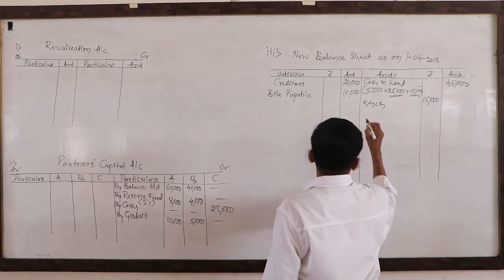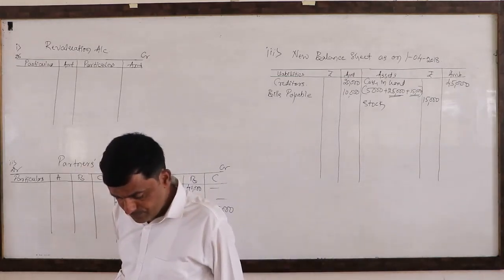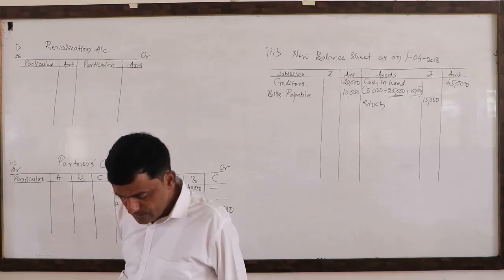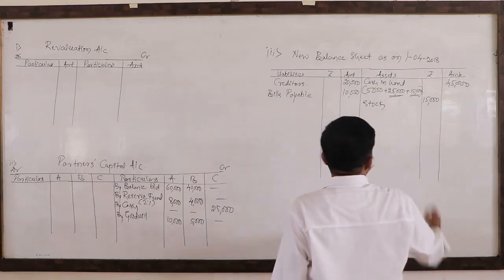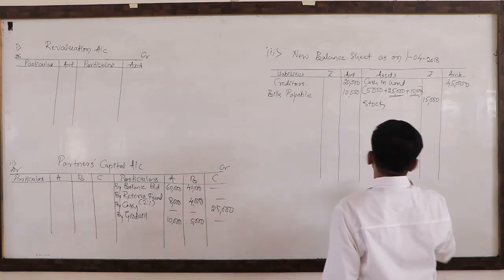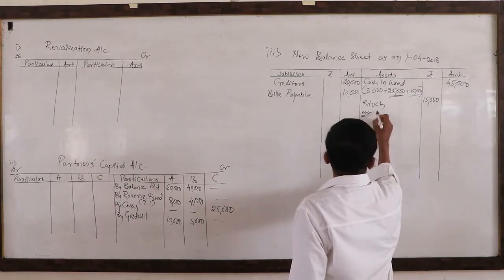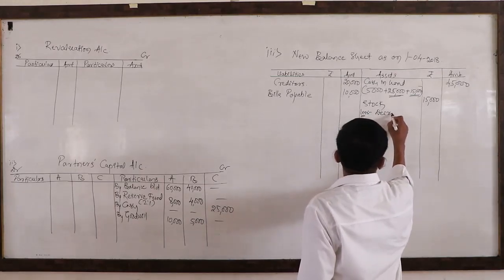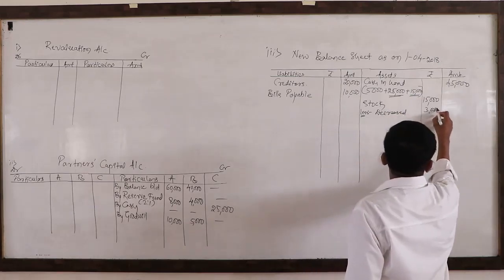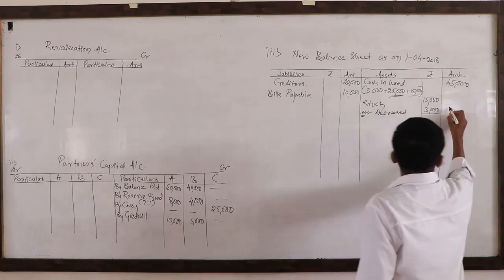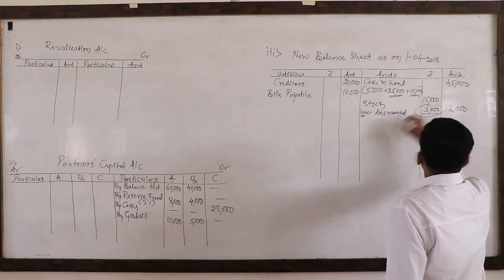It has reduced by some amount. Stock is revalued at rupees 12,000. So initially it was 15,000, now it is 12,000, means it has decreased by 3,000. So the present value of stock is 12,000. This is from the adjustment.